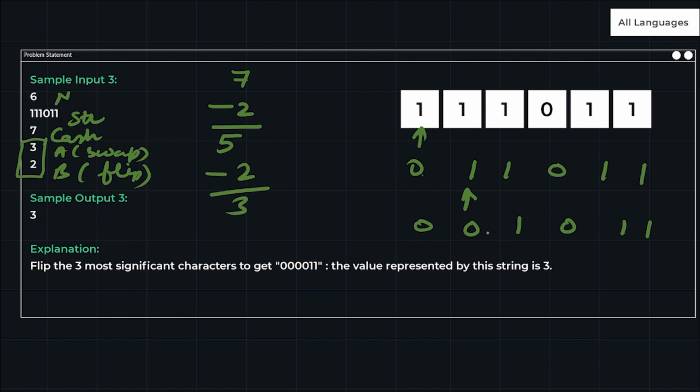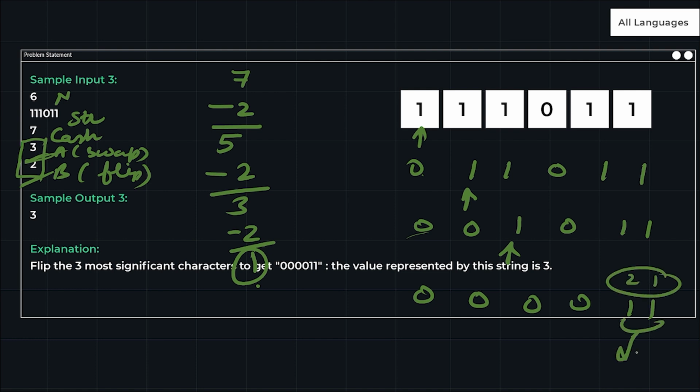Then I can perform one more flip. Even I can perform swap also. But if I perform swap, I have to give 3 coins. So why go for swap, because we can perform flip in 2 coins? So let me flip once again: 0, 0, 0, 0, 1, 1. After flipping, minus 2, I have 1 in my pocket, but I cannot flip or swap. I cannot entertain any other operation because the operations cost 3 and 2 coins. So what will be my output? Let me convert it into decimal. Decimal will be 3. So this is how we have to do it.